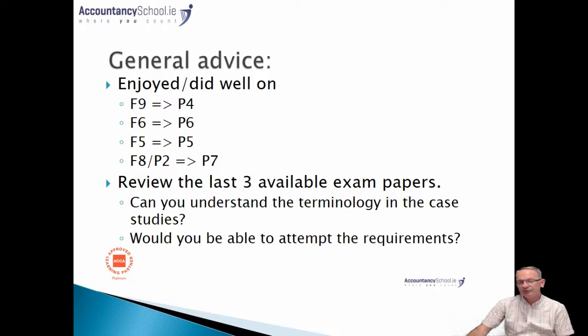The handiest way to review this would be, again, to get an idea as to which area of the syllabus you particularly enjoyed on each of the subjects available. So if you were more leaning towards the computational question, then F9 and on to P4 would be perhaps the area that you'd need to consider, because there's quite a bit of computation. Likewise, if you enjoyed taxation, maybe have a look at some of the papers from P6 and get an indication as to whether you think that type of material might suit you, or maybe it might even be applicable to your work. Likewise, if F5 was something that you enjoyed from the financial management point of view, maybe P5 is something that you would consider taking as one of the options.